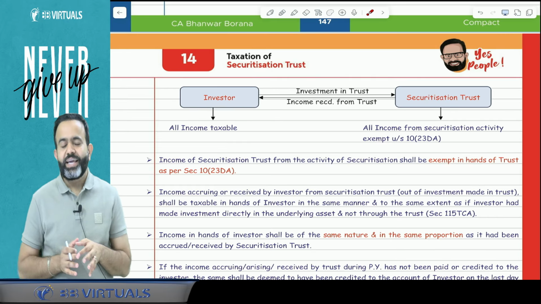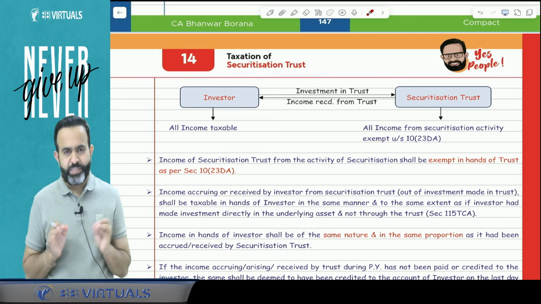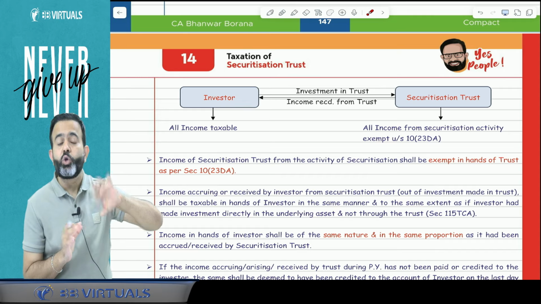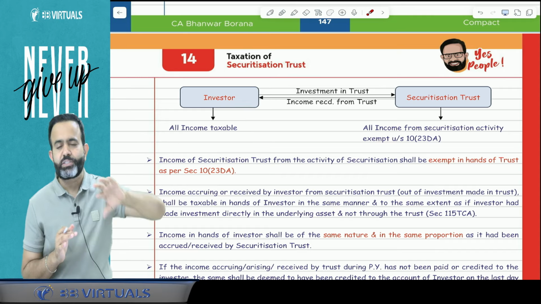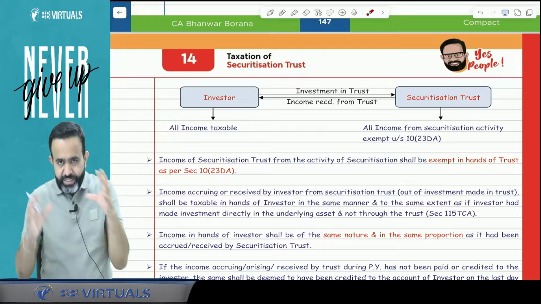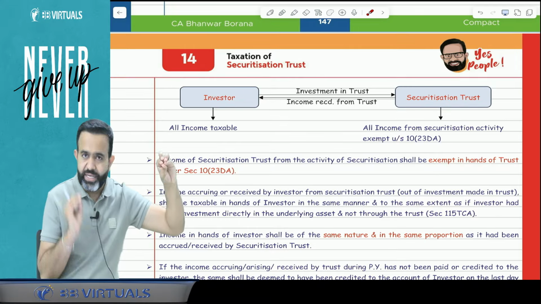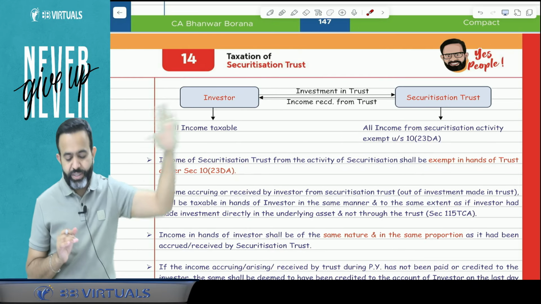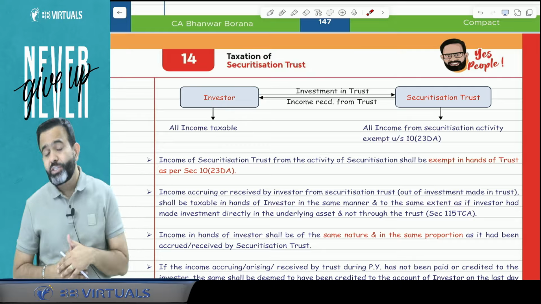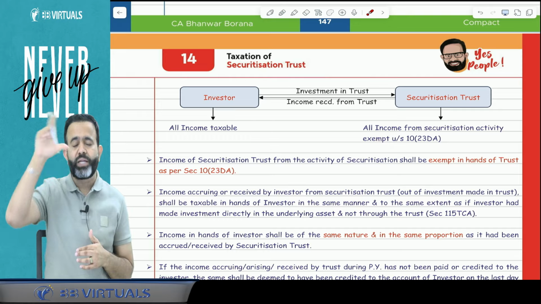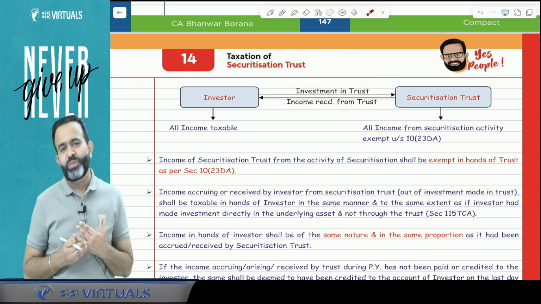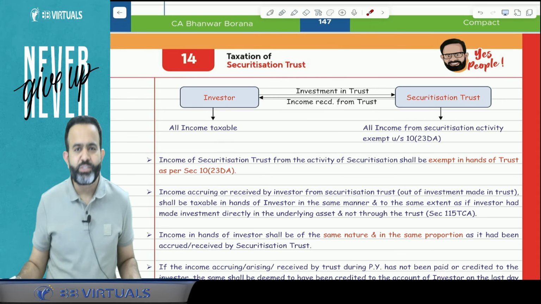HDFC Bank will sell that loan to any other reconstruction company, or you can say a securitization trust. And the securitization trust will get the income from that loan repayment, but the securitization trust has to pay the advance payment to HDFC Bank. That concept is called securitization.